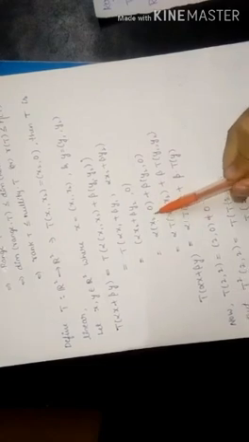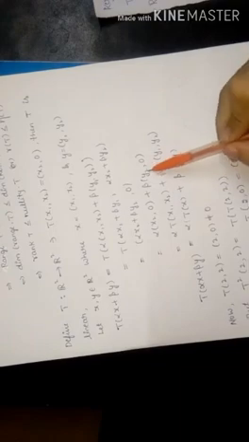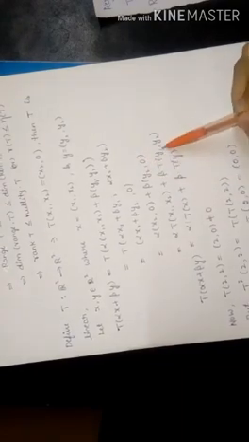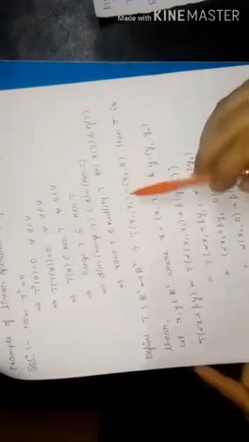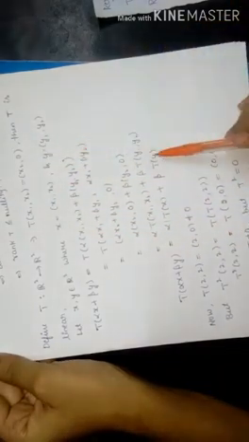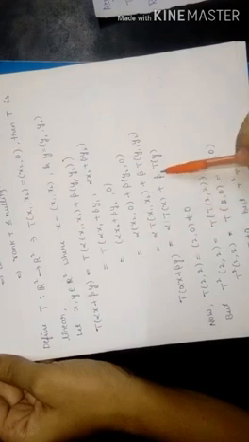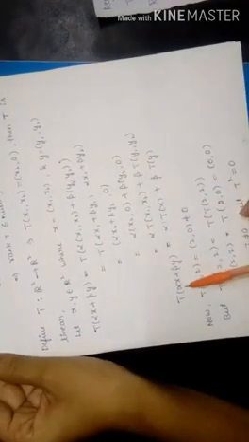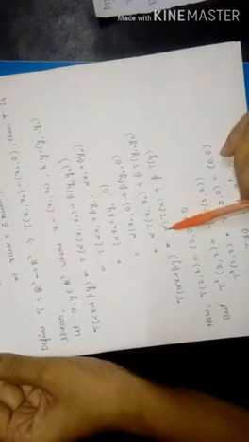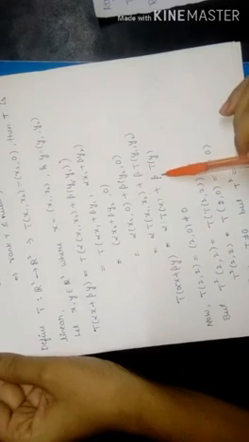Now x2 comma 0 can be written as T of x1 comma x2, and y2 comma 0 can be written as T of y1 comma y2, by using this condition. Now x1 comma x2 means x and y1 comma y2 means y. So substitute the values of x and y here. We get alpha of T of x plus beta of T of y. So therefore T of alpha x plus beta y is equal to alpha of T of x plus beta into T of y. So therefore T is linear.